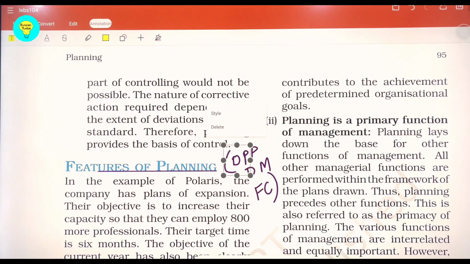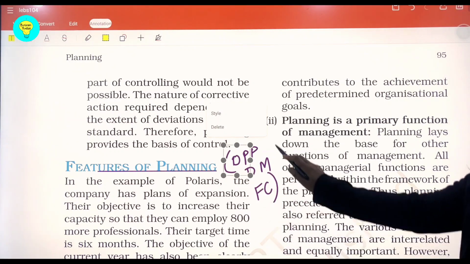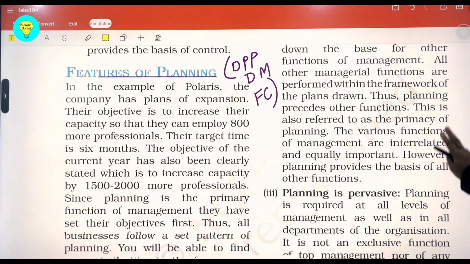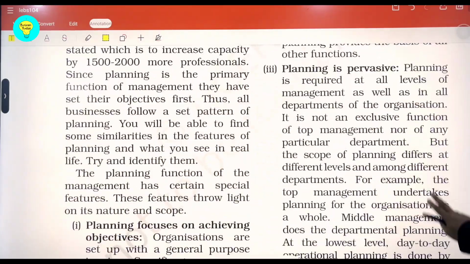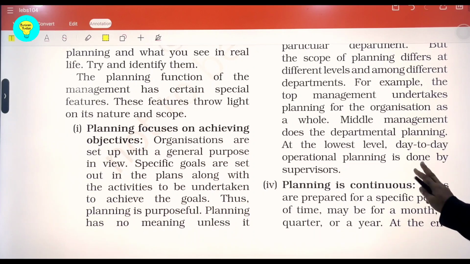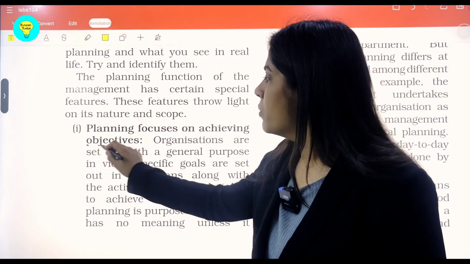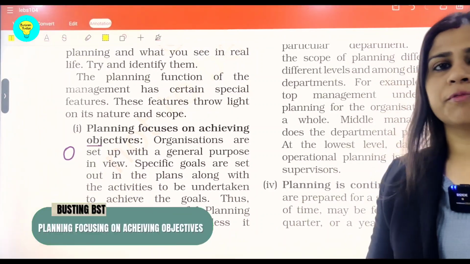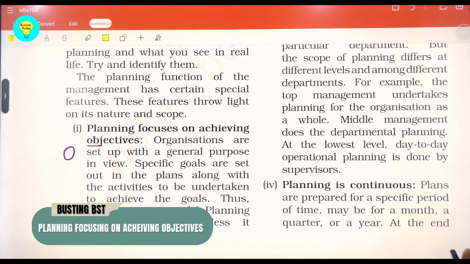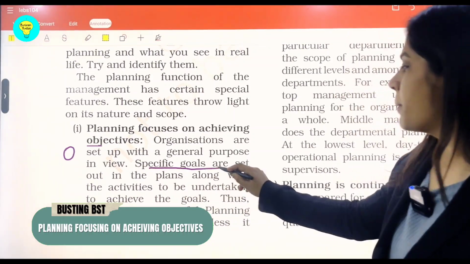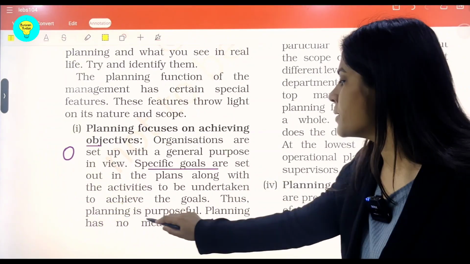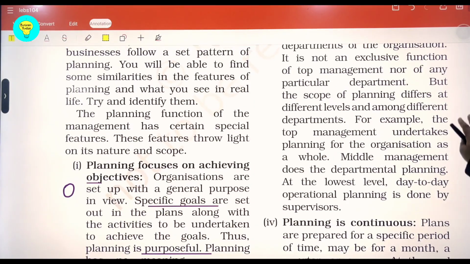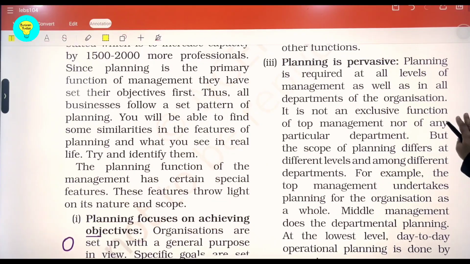So these are the features of planning. They are 7 in number, as you can see, the 7 letters. And when we talk about each of them one by one, we'll see some important points from NCERT that you must include in order to cover these points. So the first one being O, standing for objectives. Planning necessarily focuses on a particular goal of management, and thereby it works on those specific goals, and plans are set purposefully to meet those specific goals. So without a goal, without an aim, without an objective, there is no meaning to whatever we plan.